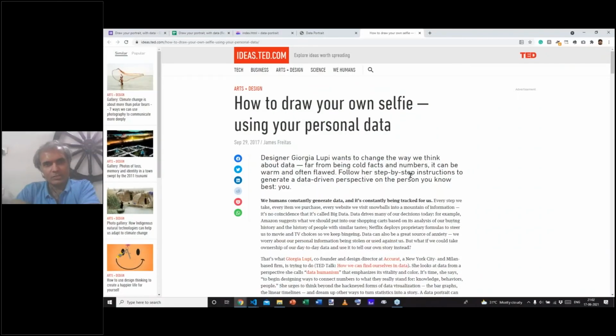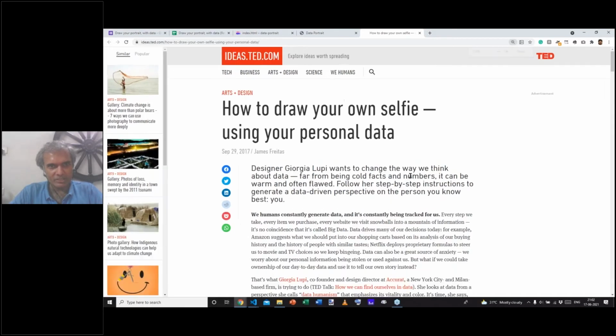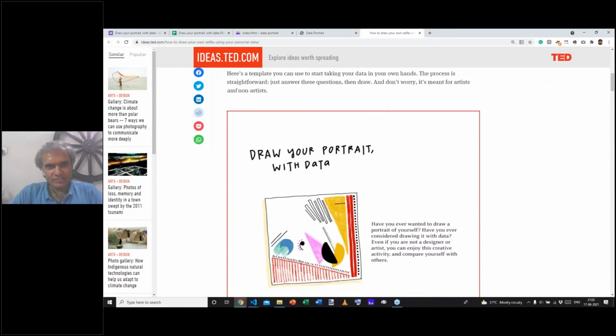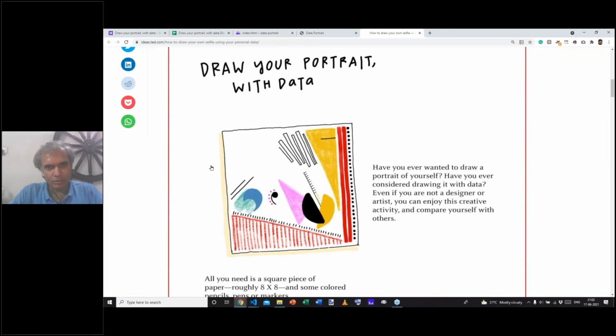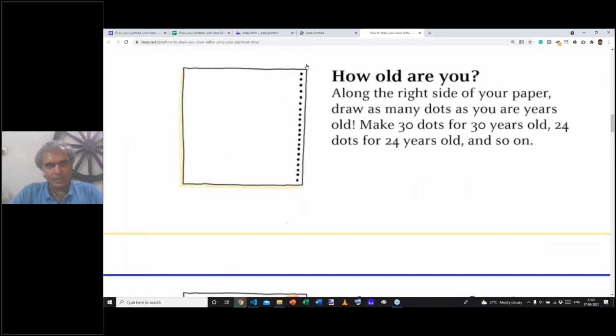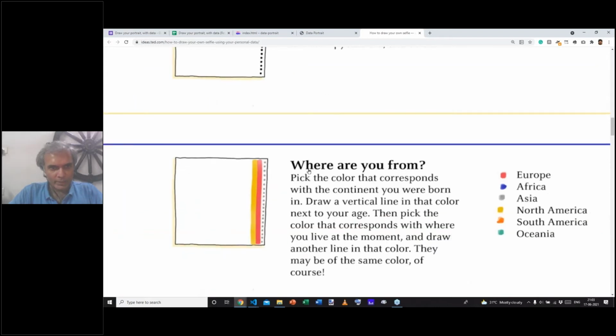And in a few seconds, you should be able to see a page that's titled How to Draw Your Own Selfie. This is based on a talk given by Georgia Lupi. And it's an interesting concept. The idea is that you can draw a portrait, a virtual art that is based on information about yourself. So it's sort of like a self-portrait, but based on data. And the way you do it is you start with how old you are and draw as many dots as you are old.